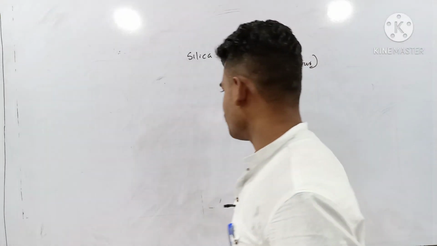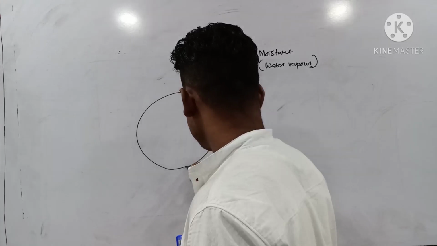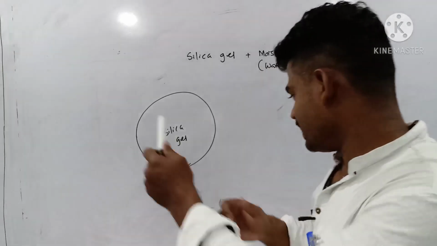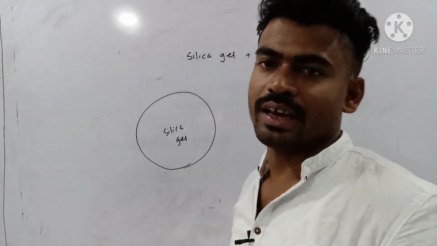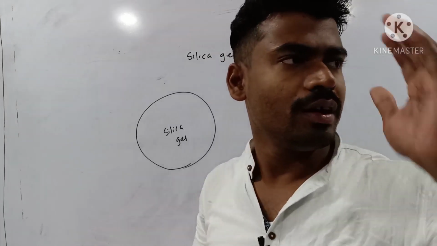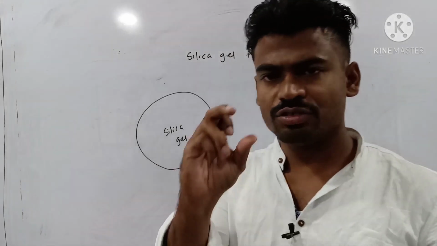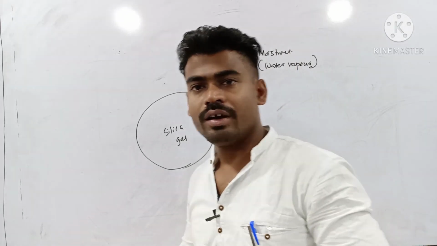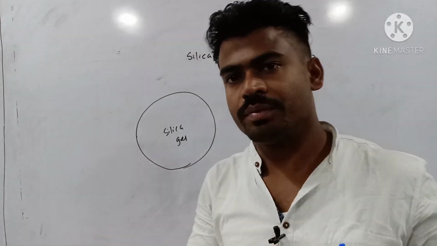Okay, so in this example, let's say this one is silica gel. Now in this bright example, silica gel's role is that it absorbs the water molecules present in air. You may know about silica gel. Suppose you go to the market and purchase some electronic devices. You see there are small packets of silica gel. Why? Because it absorbs water molecules from the moisture, so that the device will be safe for a long time.